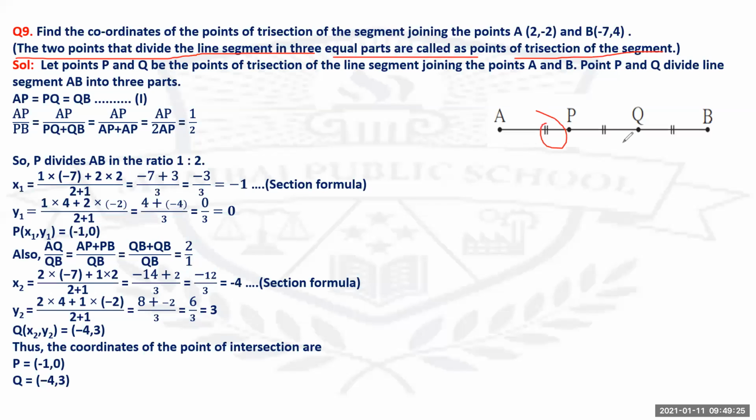Sir, why did you write 10p, sir? Why is it coming as 10 equals 0? Below, P is minus 1 comma 0, x is minus 1 and y is 0.